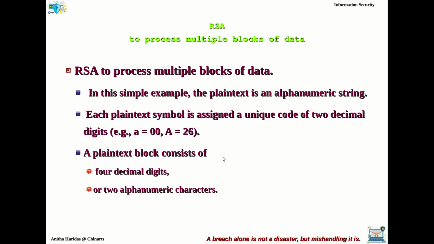For one alphanumeric character, we are going to use 2 decimal digits. So if you have 2 alphanumeric characters, obviously you will have 4 decimal digits.